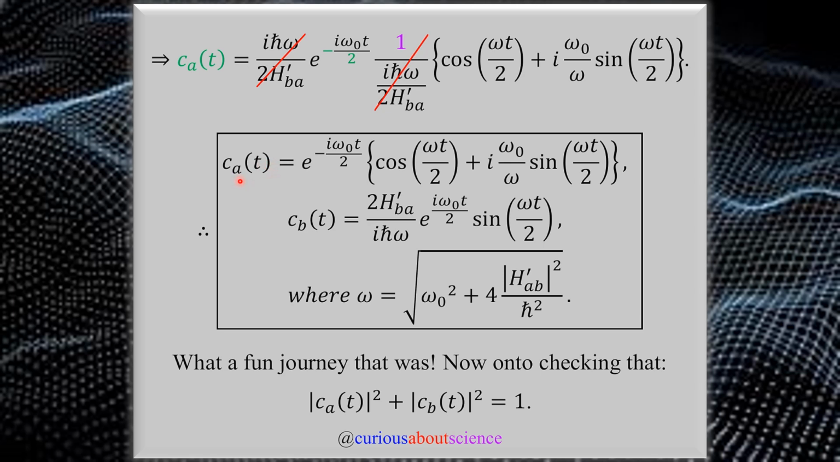So CA in general then is e to the minus i omega naught t over 2, the cosine term, the i sine term, easy enough. But now that we remember that we had B, e, and sine for the CB term, the B coefficient that we just solved for is the 2h prime BA over i omega naught, or omega with h bar. These are pretty gross looking things together, so be very well aware of our omega substitution.